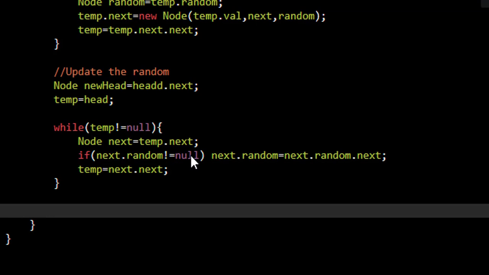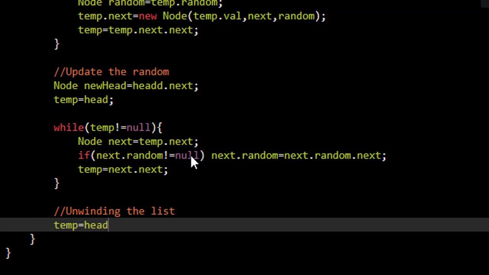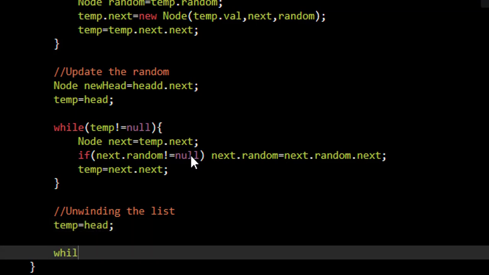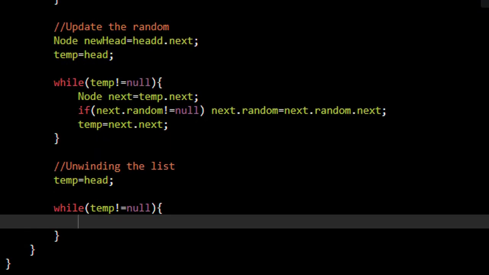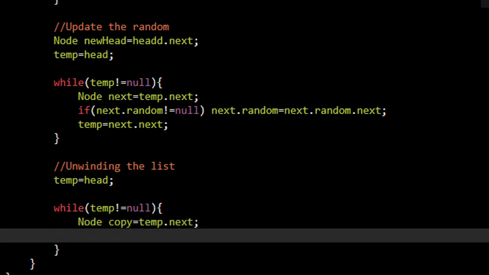Now comes the third part of unwinding the list. We again have this temp initialized to head and we again loop till the temp is not equal to null. So now in this case, rather than naming the next node next, we will name it copy. That will be clear to you. So the copy will be temp.next. Now we know that we need to delete the relationship between temp and this copy.